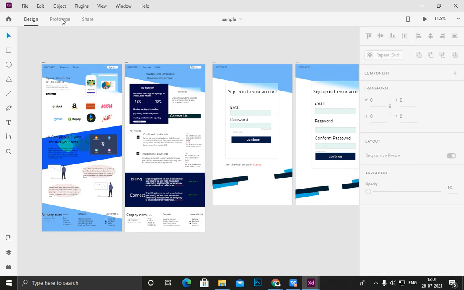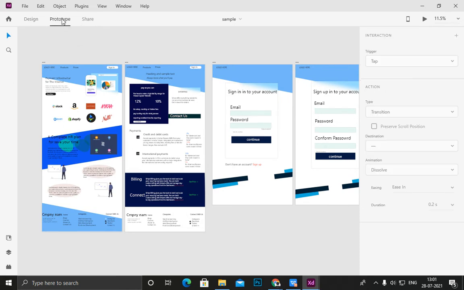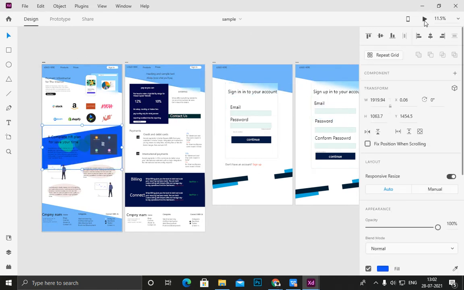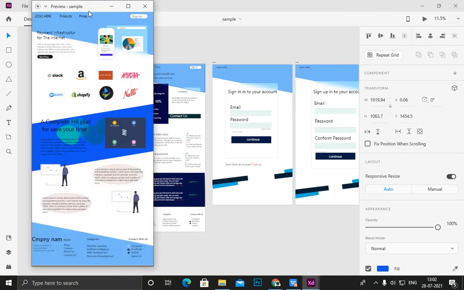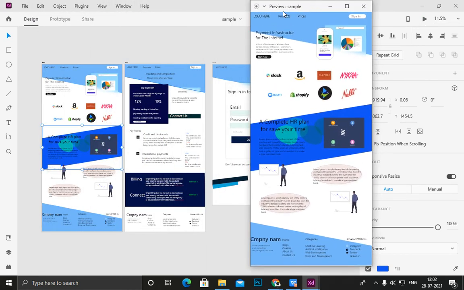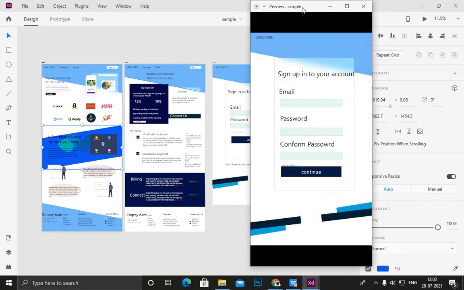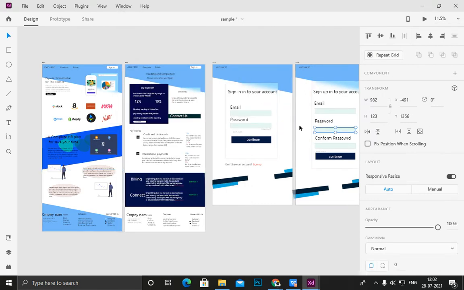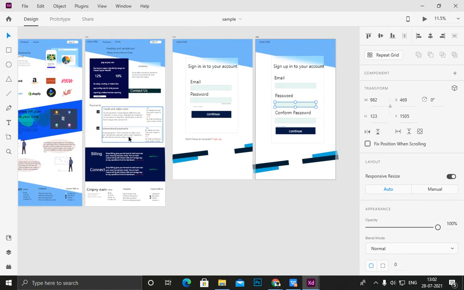Here you can see that I show some prototype connections. There are lots of things I can tag and connect to each other. Okay, now I will run this so you can understand it. When I run this and click here, it will go to our sign in page. Here you can see that they will not go here and here, they go directly there.